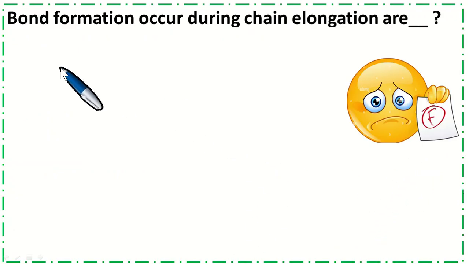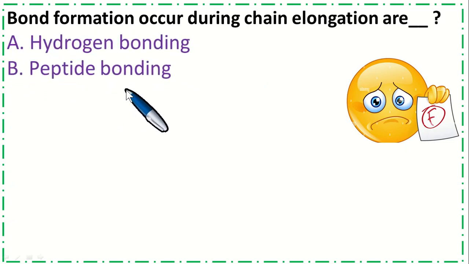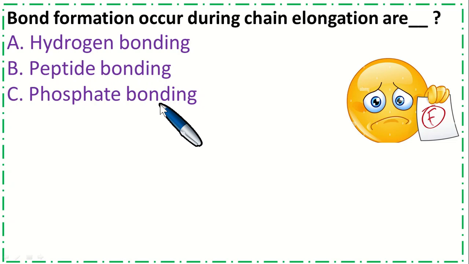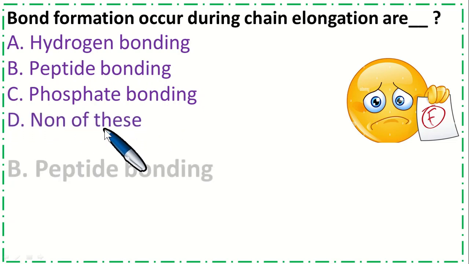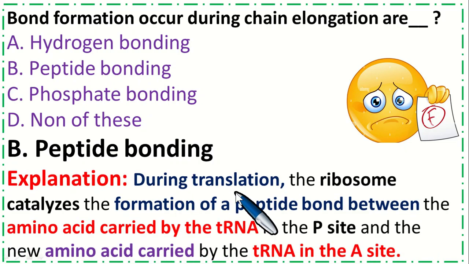So this is a very important MCQ. Bond formation occurs during chain elongation: option A hydrogen bonding, B peptide bonding, C phosphate bonding, and option D none of these. So the correct option is B, peptide bonding. During translation, the ribosome catalyzes the formation of a peptide bond between the amino acid carried by the tRNA in the P site and the new amino acid carried by the tRNA in the A site.